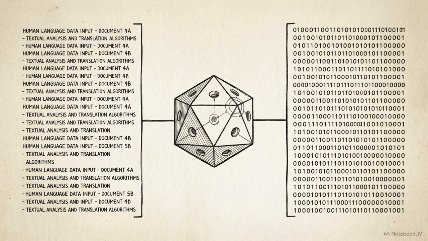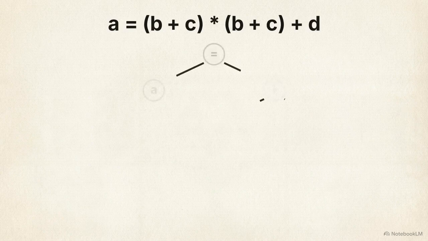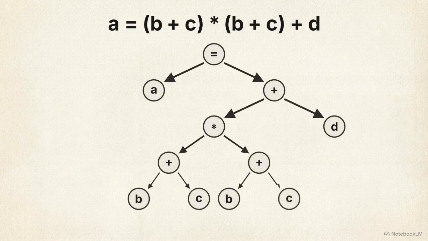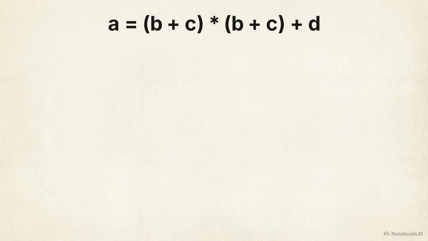After parsing, the compiler generates an intermediate representation. While abstract syntax trees are common, they may contain redundant entries if the same computation appears multiple times in the source. This diagram shows A = (B + C) * (B + C) + D as a binary tree. The B + C subexpression appears twice, causing duplicate calculations. A directed acyclic graph optimizes this by merging these common subexpressions into a single node.